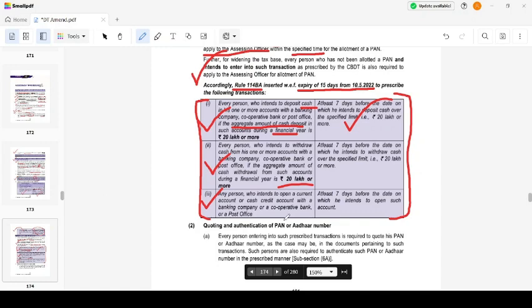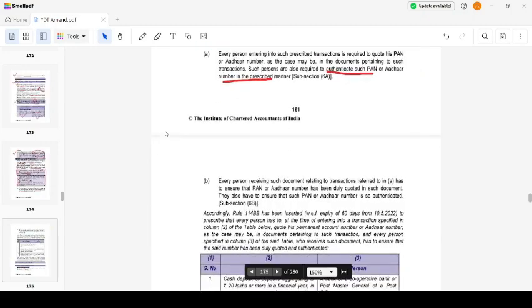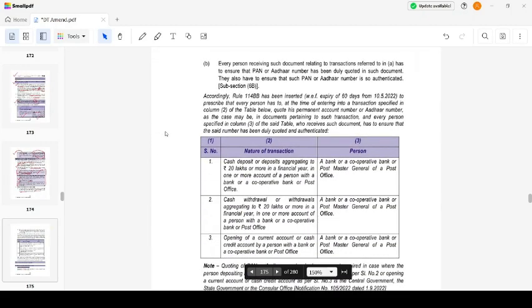Okay, quoting and authentication of PAN and Aadhaar number. Every person entering into such prescribed transaction is required to quote his PAN or Aadhaar number, as the case may be, in the documents pertaining to such transaction. Also, they are required to authenticate such PAN or Aadhaar number in the prescribed manner. Every person receiving such documents relating to such transaction has to ensure the PAN or Aadhaar number has been duly quoted in such document and also that it has been authenticated.